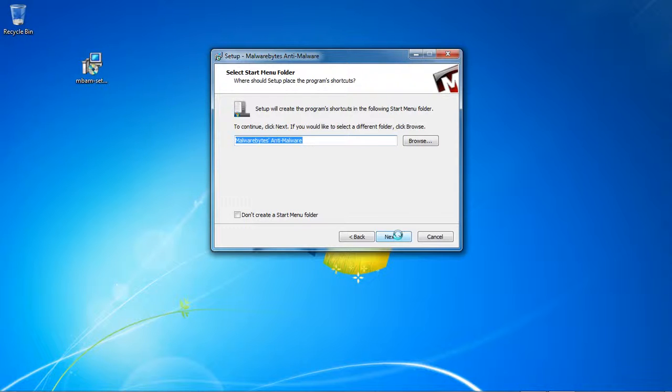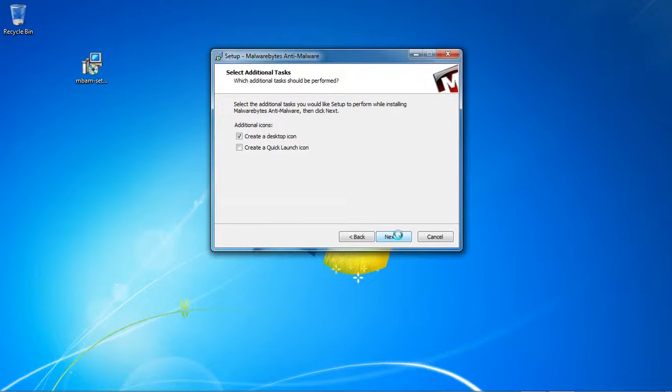This is for the startup. Basically, when your computer starts up, certain pieces of software that have been loaded within the startup menu will be loaded. As this is anti-malware software, we want protection as soon as the computer is switched on. So this is just letting us know that it will be placed within the startup menu.